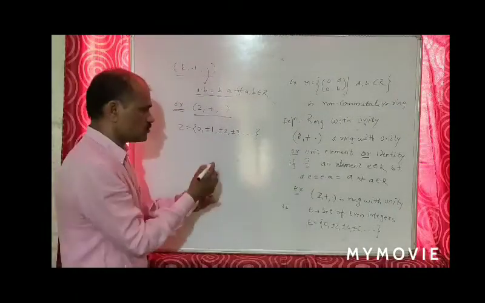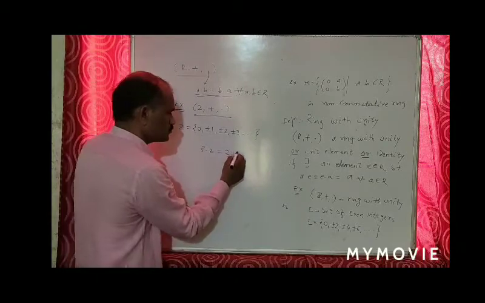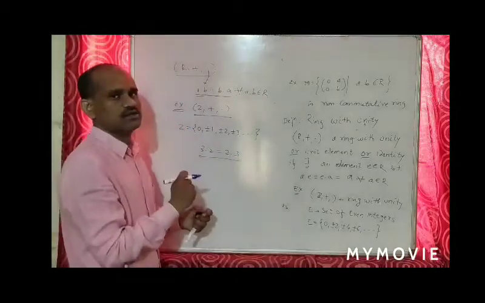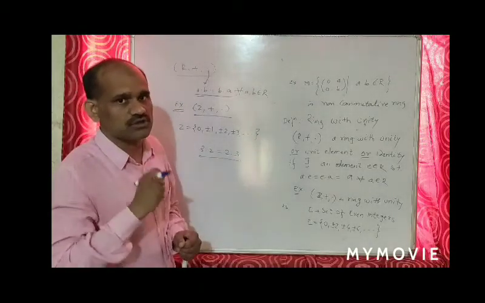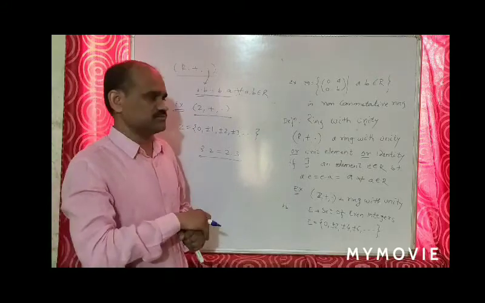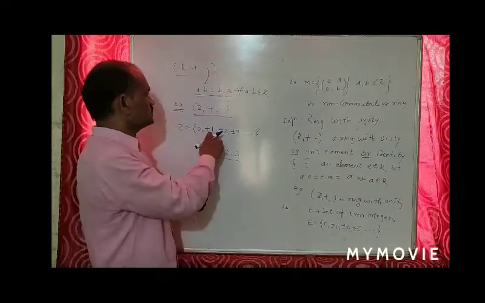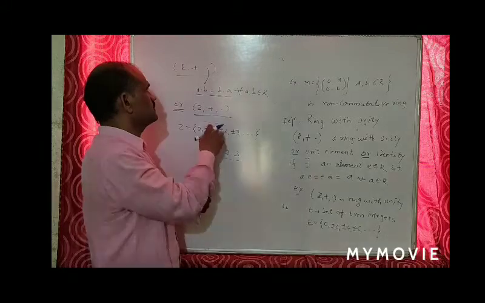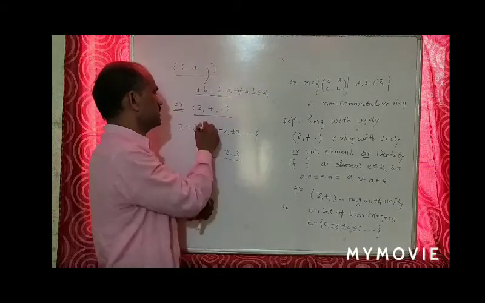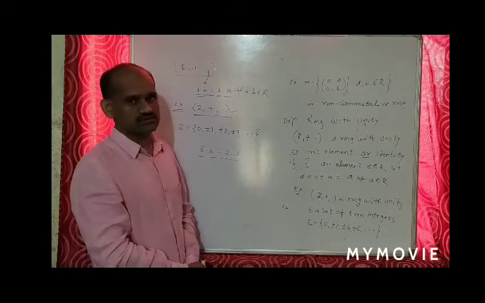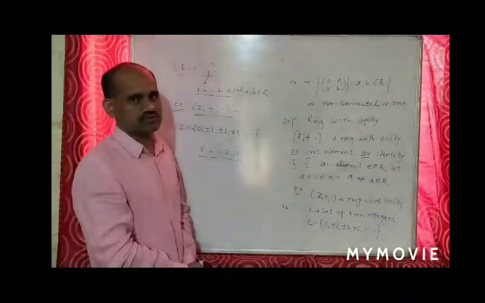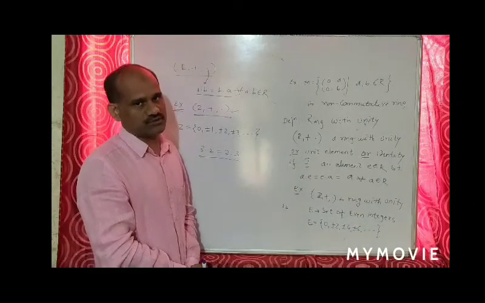Yes, 3 times 2 is equal to 2 times 3 in the set of integers with usual multiplication. So this property is satisfied by the set (Z, +, ·), and this is a commutative ring.